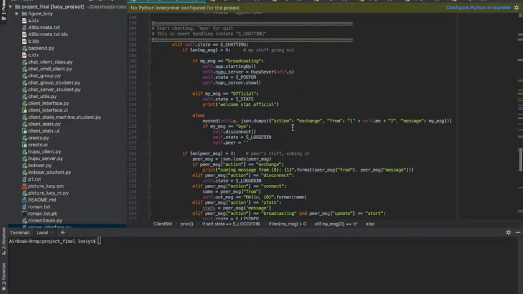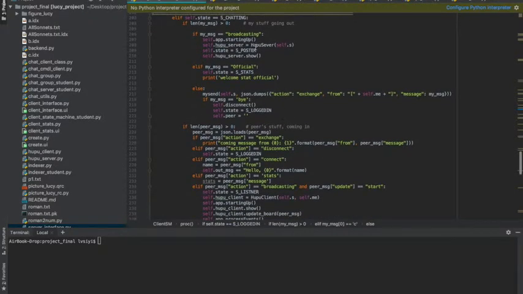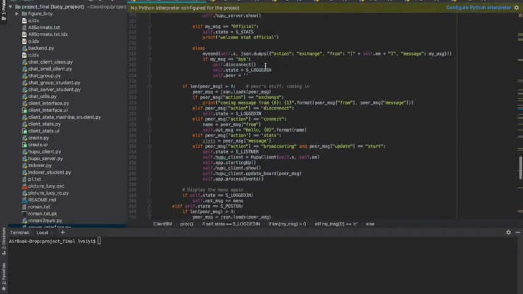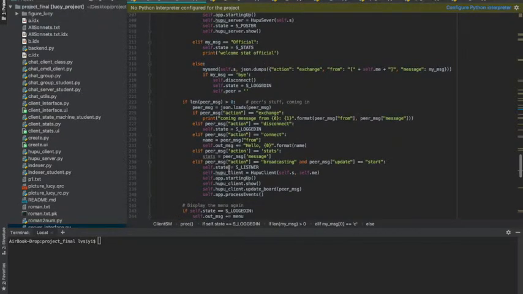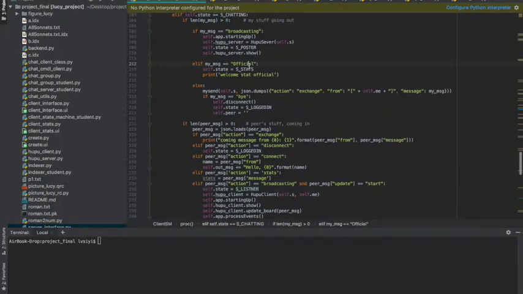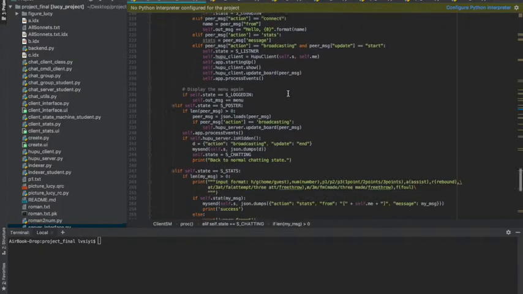What is interesting is that if he is broadcasting, then all the other clients will get into the state of listener, apart from the official, the stats one. So for our process, you first need to input official and have a stat official, and then you input broadcasting, and then everyone is getting into the broadcast system.